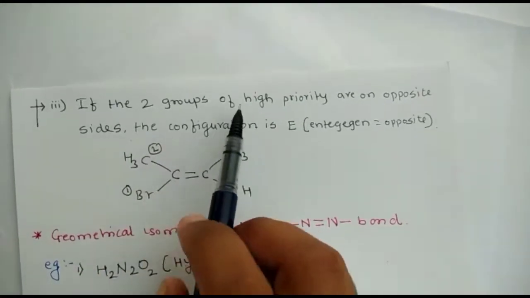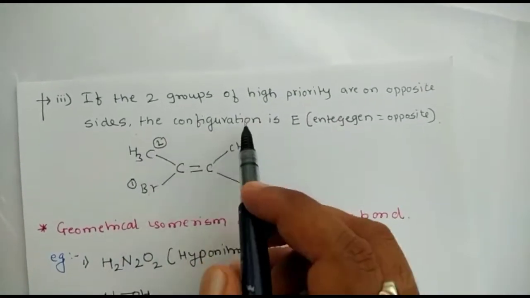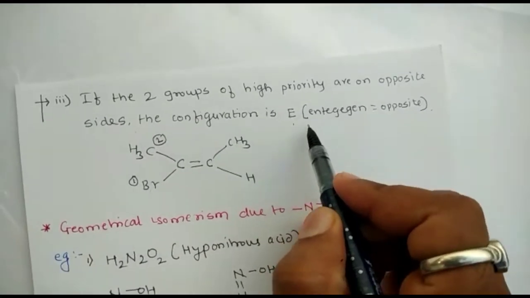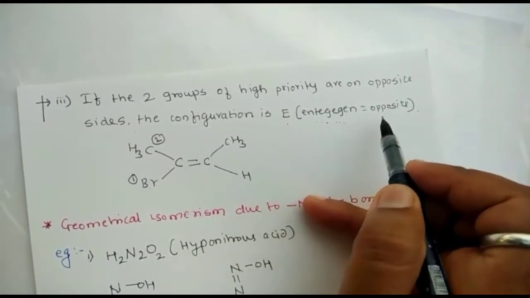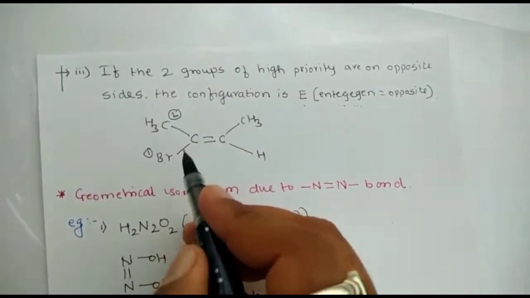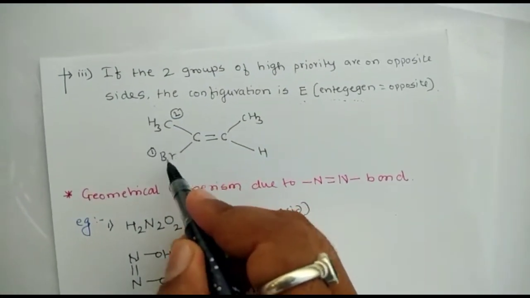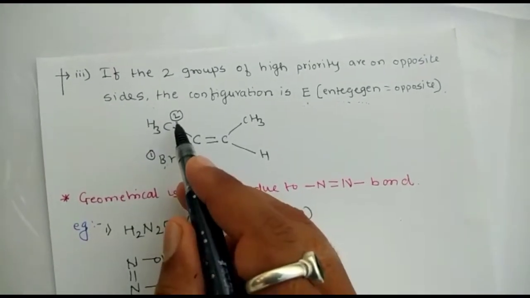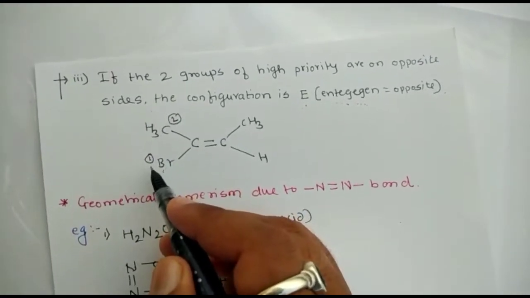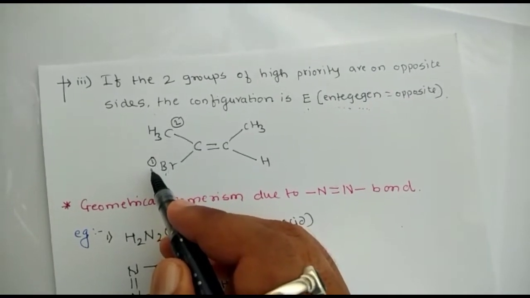If the two groups of high priority are on opposite sides, then the configuration is called E. E is a German word, meaning opposite. See here in this compound, there should be a carbon-carbon double bond. Here is Br and here is CH3. Br has the highest atomic number as compared to carbon, so it gets the highest priority.